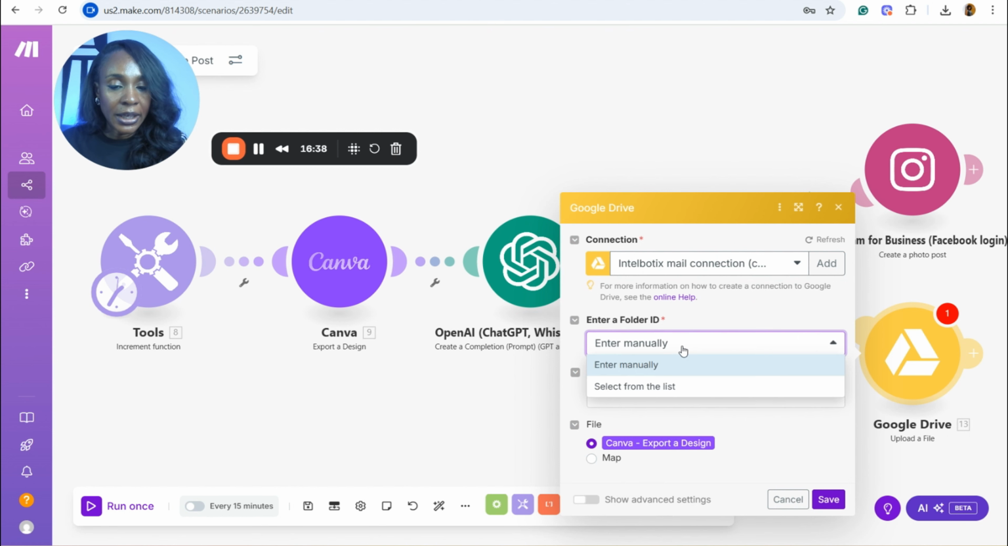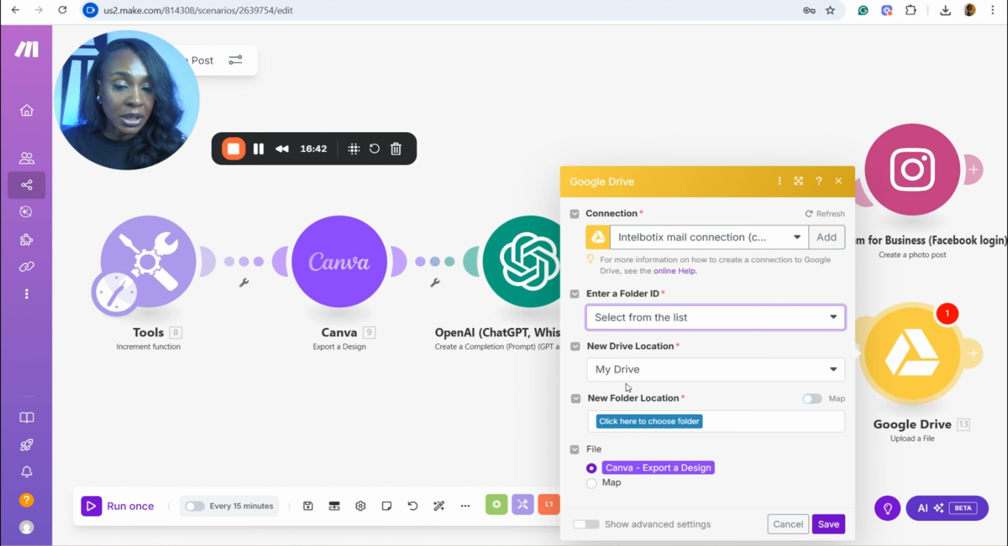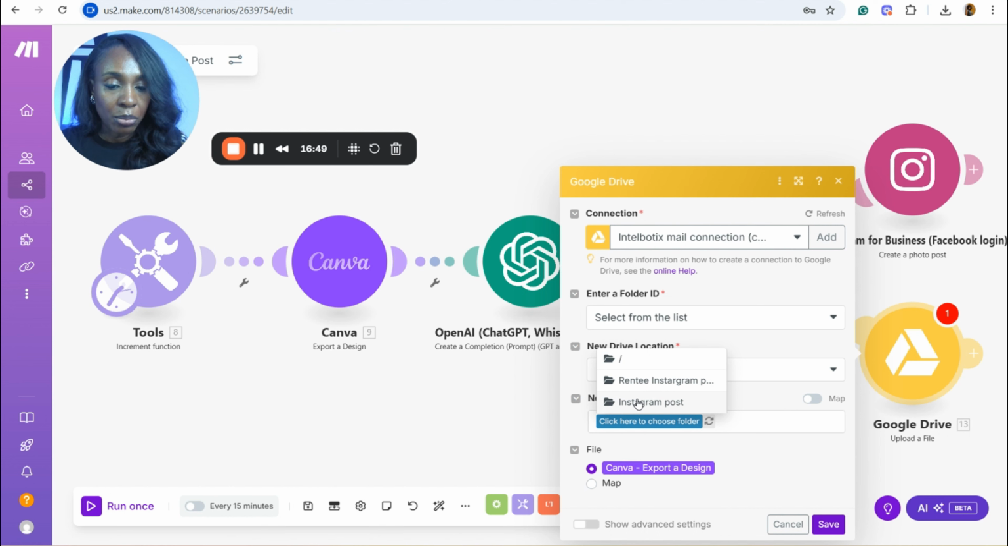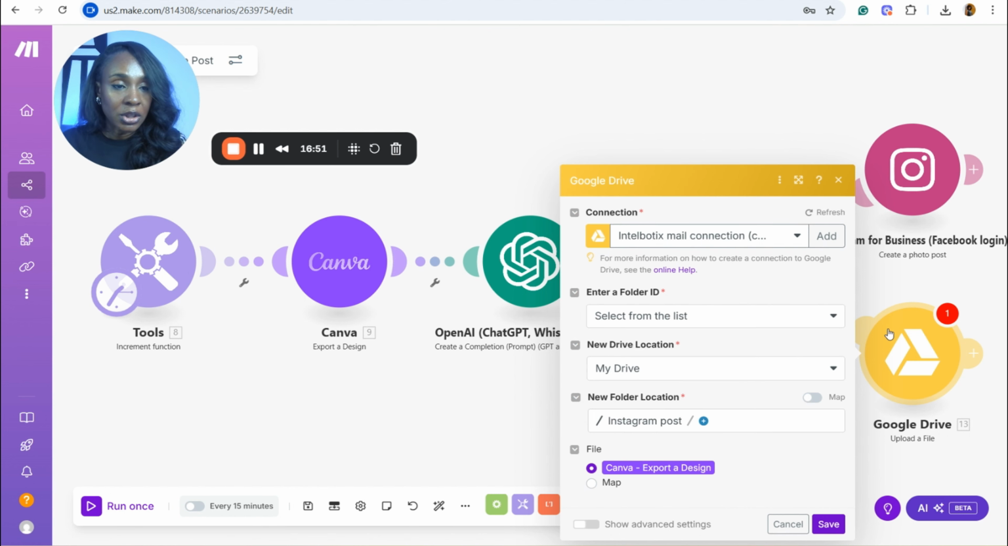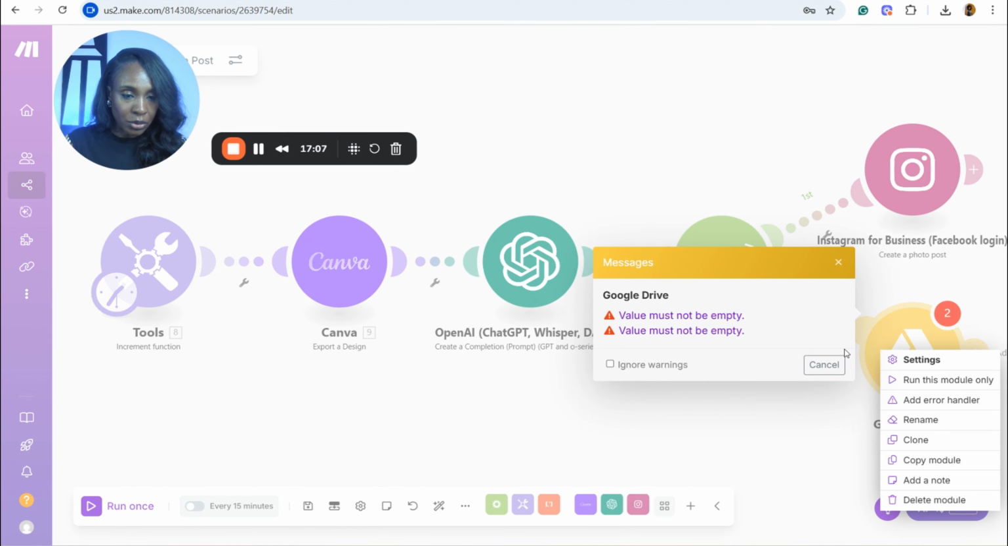Then for the folder ID, I want you to select from the list of folders that I have in my drive. Then in the folder location, I have a folder named Instagram posts. So that is where I want it to save. I already have some things saved there, but it's fine. We're still going to use it. And finally, we would save this. Okay, no, we still have two other things that we need to fill out.